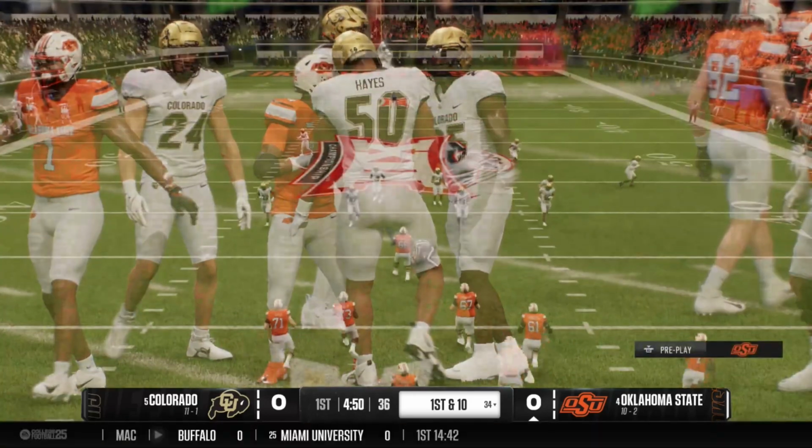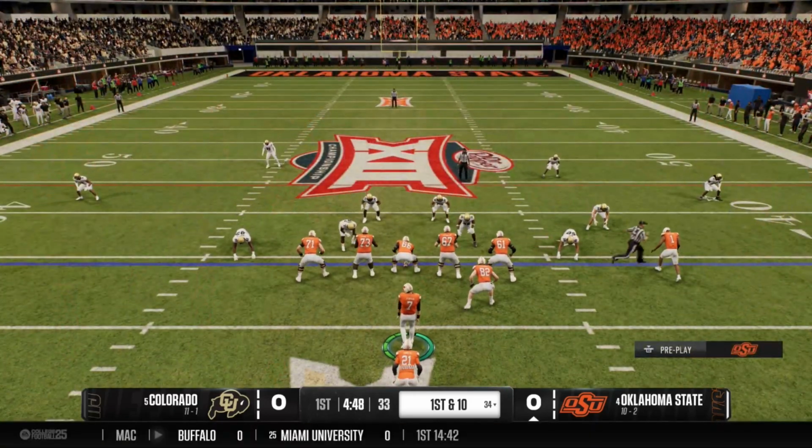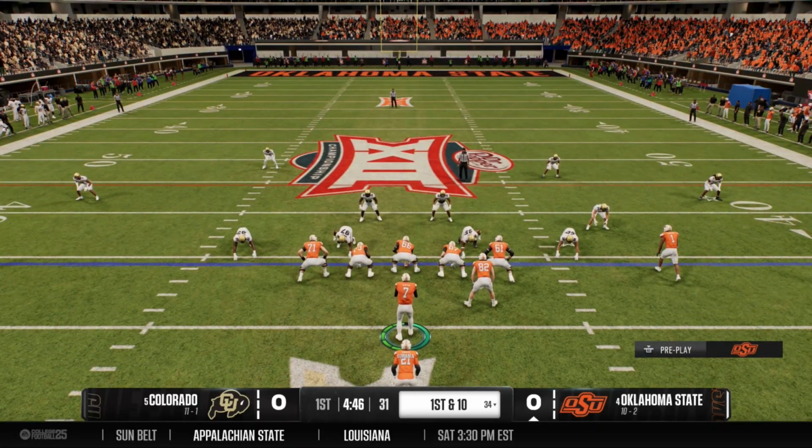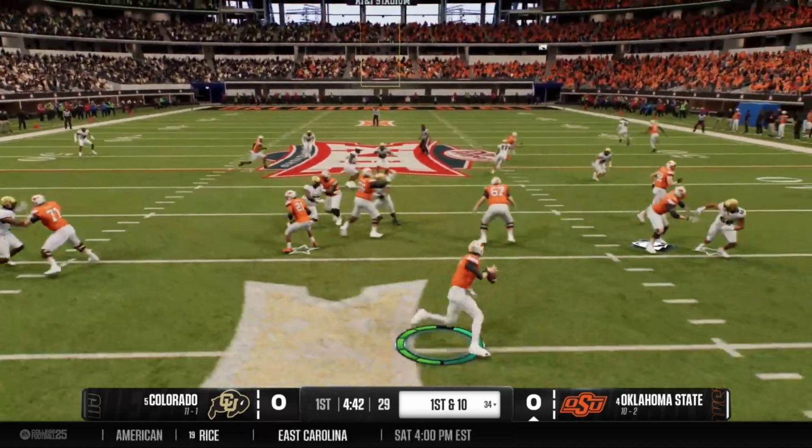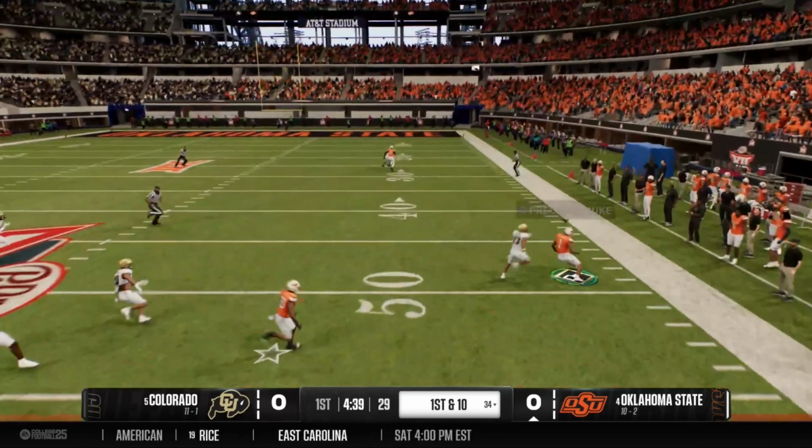Let's run a PA route here, see if we can catch them on play action, see if we can catch them looking, because as we know, Colorado's defense, not that good. Also, offensive line, pretty trash. Ooh, what a throw. Good throw there.